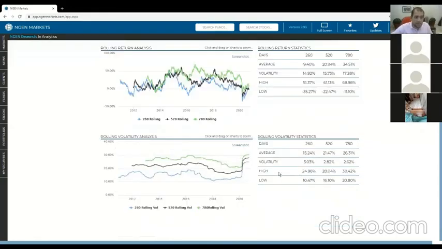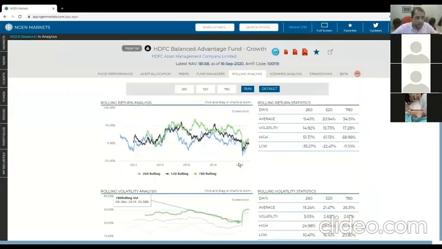And here, for example, it's a very useful chart. You won't really find it in other platforms as far as we know. And here, it gives you a very good idea of how stable their risk has been over time. So if you look at some fund which has a standard deviation of 12% and you're happy with it, you should probably check that the last 5 to 10 years, have they actually been around 12% or they used to be at 20 at one point. So it's a very easy way to check that.